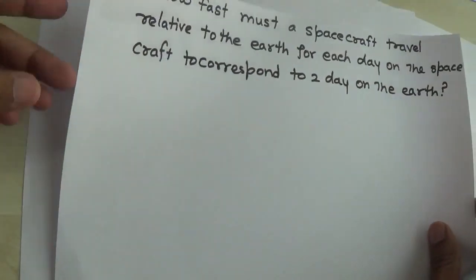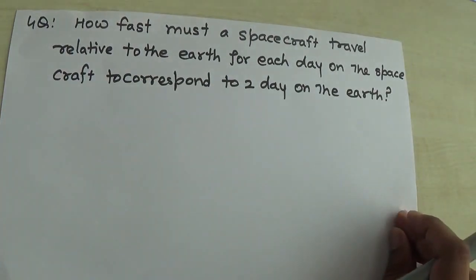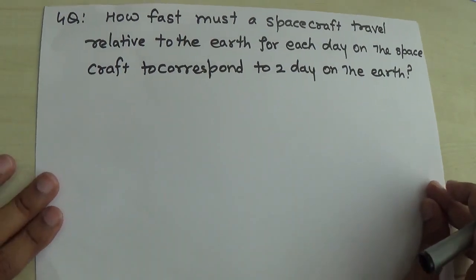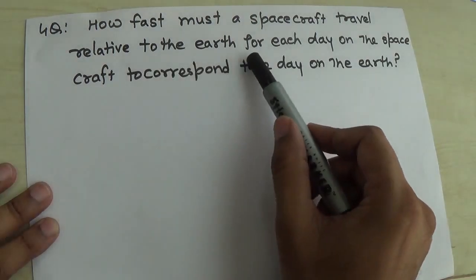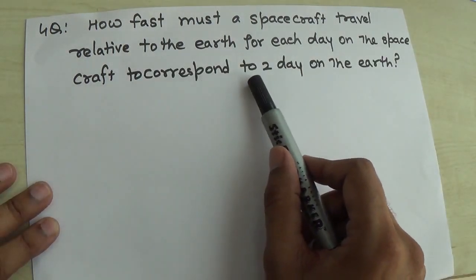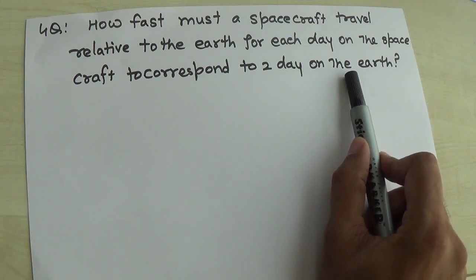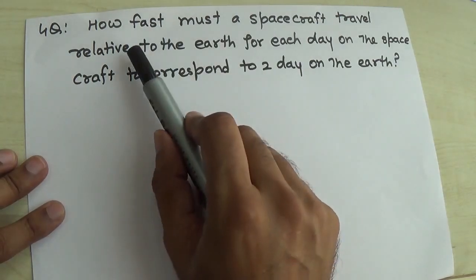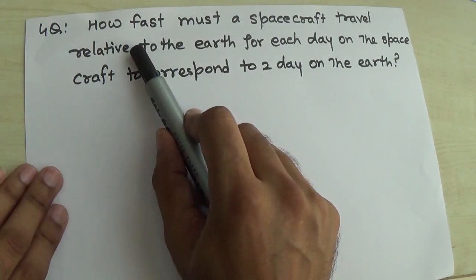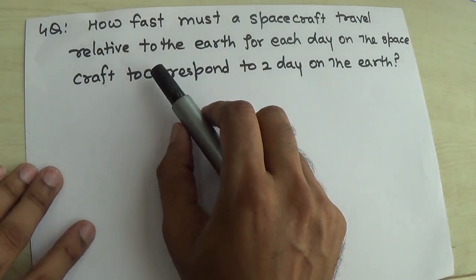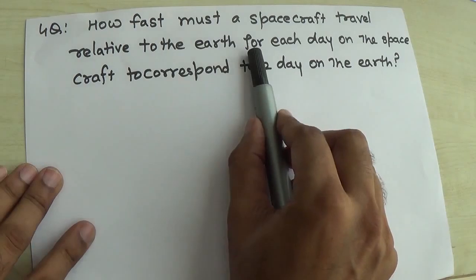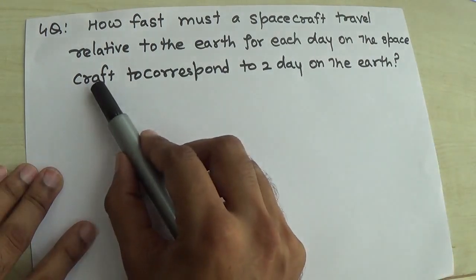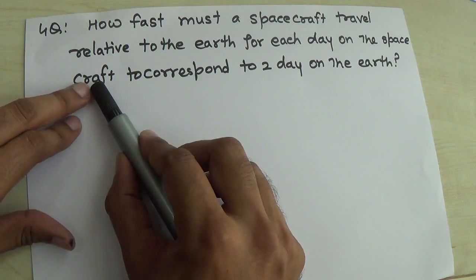So one more example I can take here in case of time dilation is related to this particular question: how fast must a spacecraft travel relative to Earth for each day on the spacecraft to correspond to 2 days on Earth? So in this numerical problem, how fast must a spacecraft travel? In this statement the question is clear that we have to find out the velocity relative to the Earth for each day on the spacecraft.